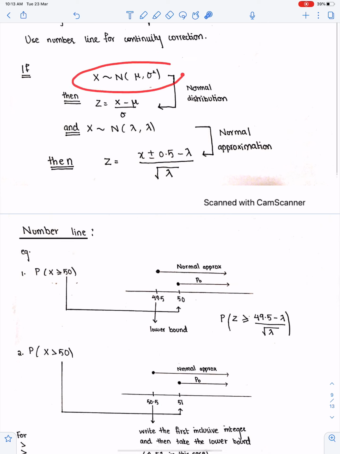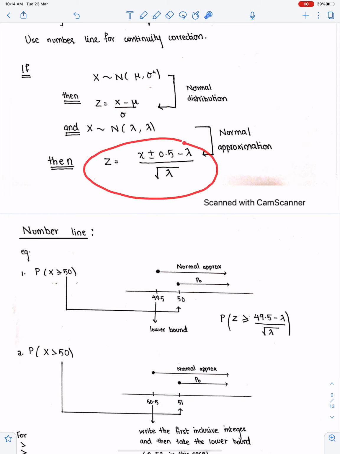And this is the way to change the distributions. Normal is mu, sigma square, and this is the formula for normal, x minus mu over sigma. So this is the approximation, and you just need to replace x with x plus or minus 0.5, mu by lambda, and sigma by under root lambda. We'll use this.